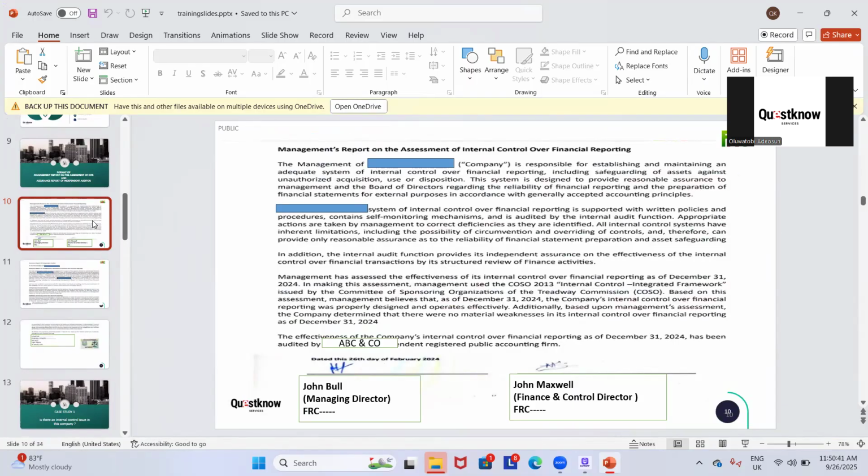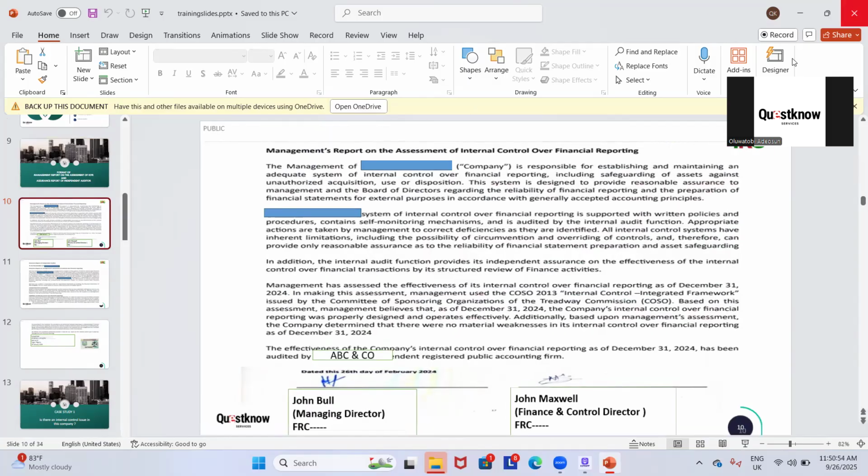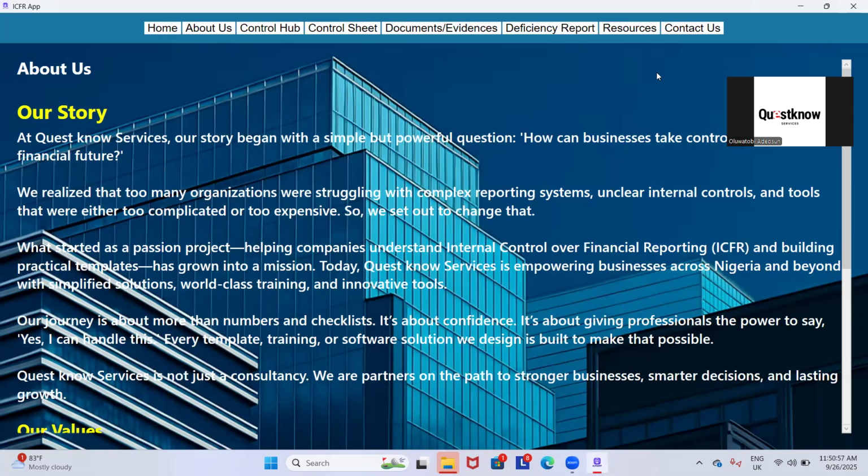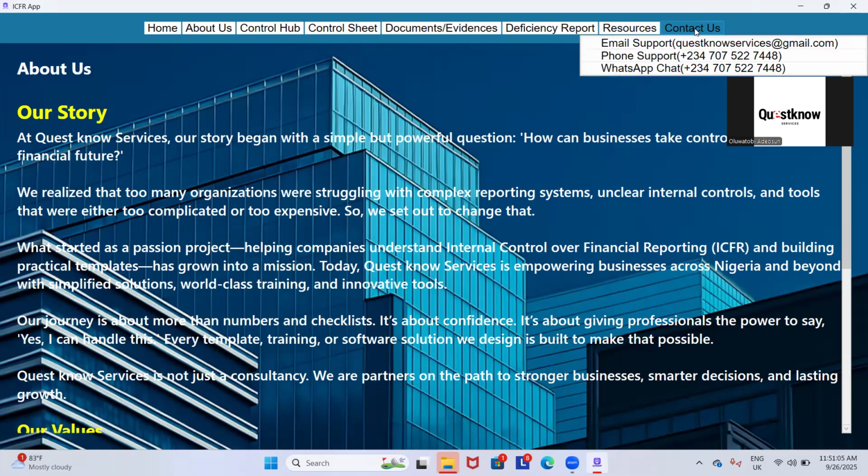You see, because after you have finished the implementation, you are going to report to the manager for them to attest just the way it is. So you also have this in there too. So there's a lot of materials to have in this template, and we are very sure with all this you have already carried out your ICFR successfully. Then this is our contact phone number and our email address at Quesno Services.